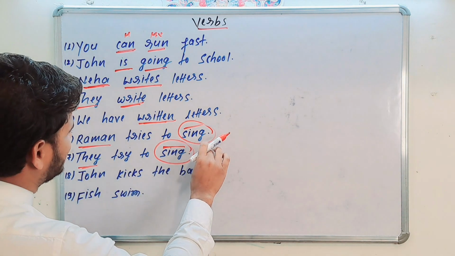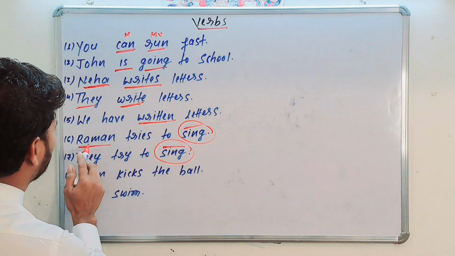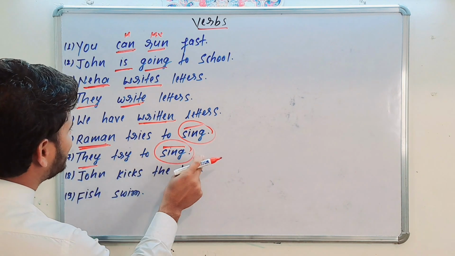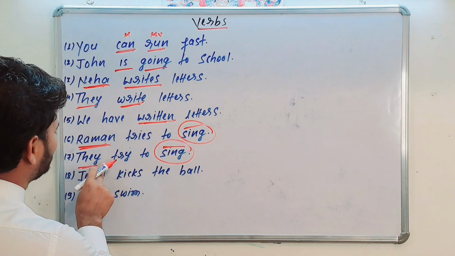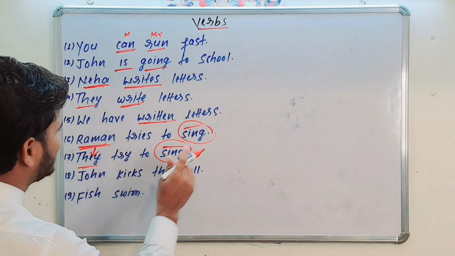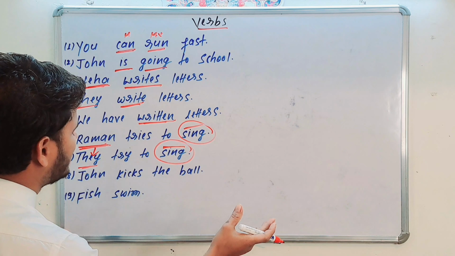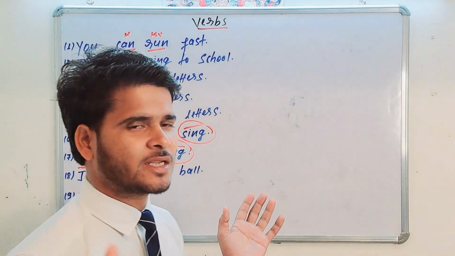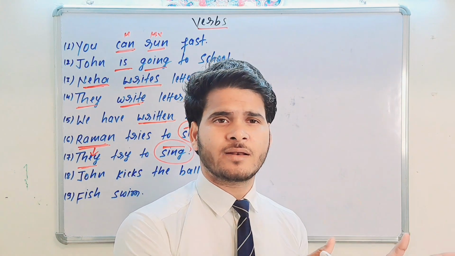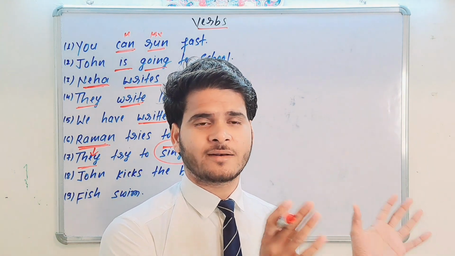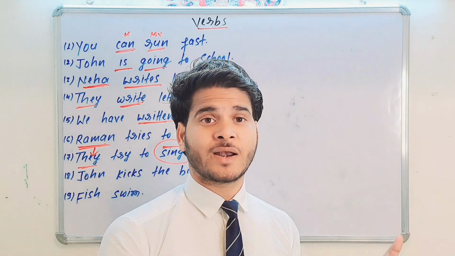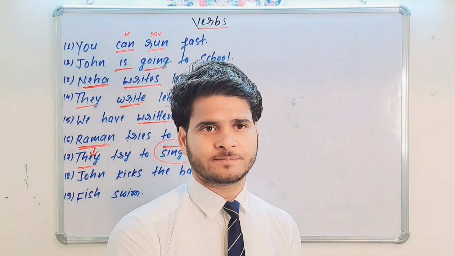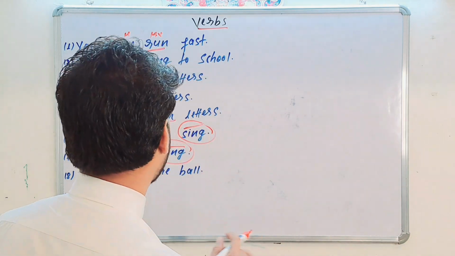But sing. Here, Raman tries to sing. This is your subject. Raman tries to sing. They try to sing. The subject is changed but the verb is the same. So that's why this non-finite verb is not limited with the number, person and gender of the subject. That's a non-finite verb, sing. And writes is a finite verb which is limited with the number, person and gender of the subject. Got that?